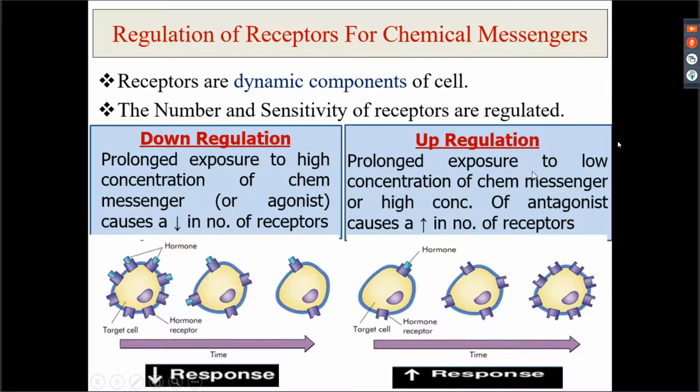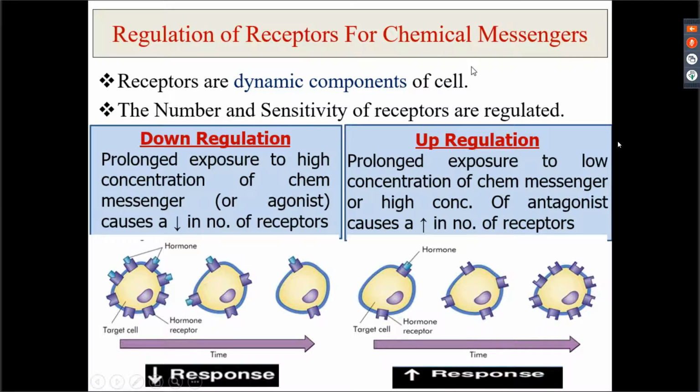In up regulation, there is a low concentration of chemical messenger or high concentration of antagonist. So it has caused an increase in the number of receptors. Once there is an increase in the number of receptors, it will lead to an increase in the response. So this is how the regulation of receptors for chemical messengers occurs.